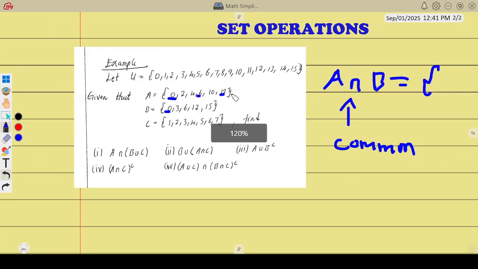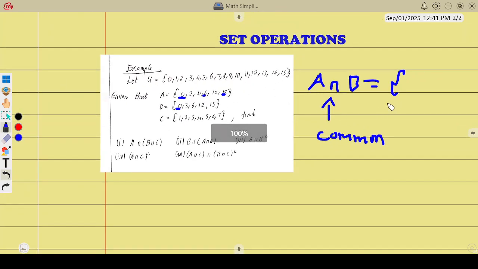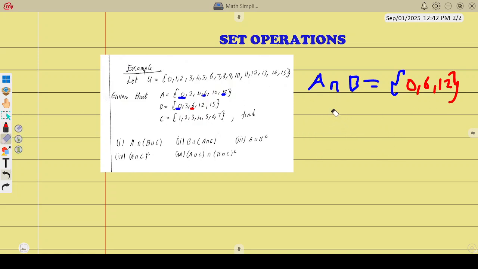You only write the things which are common, and you write them only once. So you say A intersection B is equal to 0, 6, 12. You don't write 6 two times, you just write it once. So that is the intersection. I'm sure you've perfectly understood.